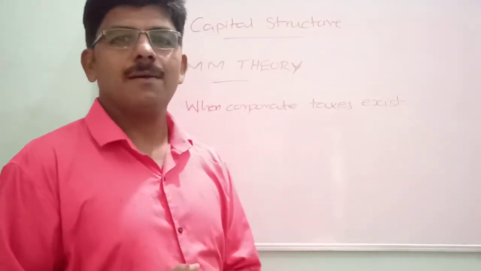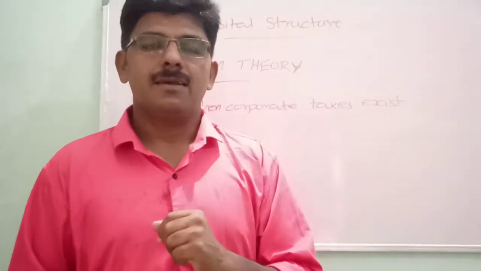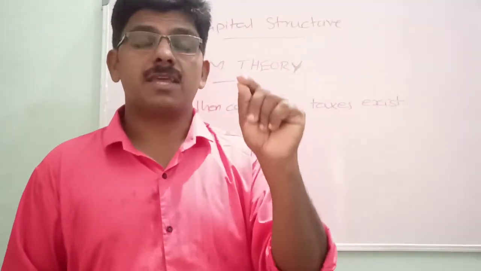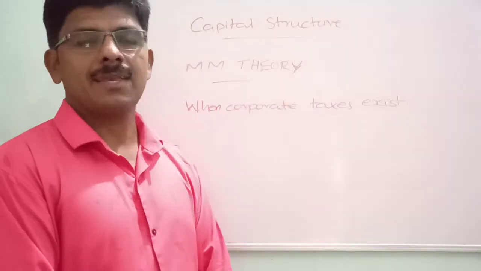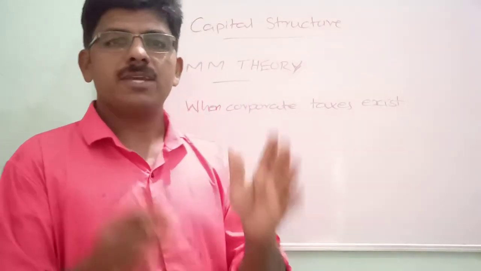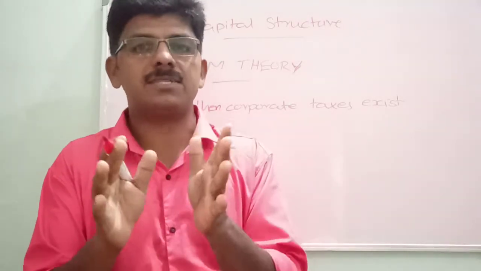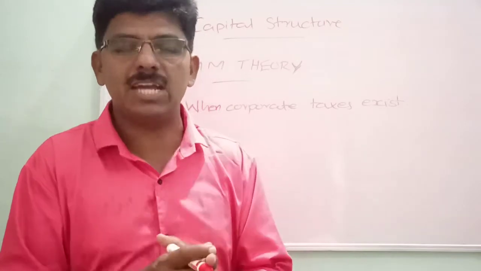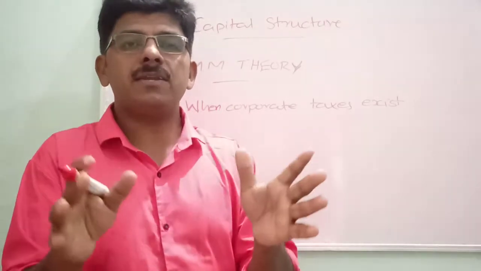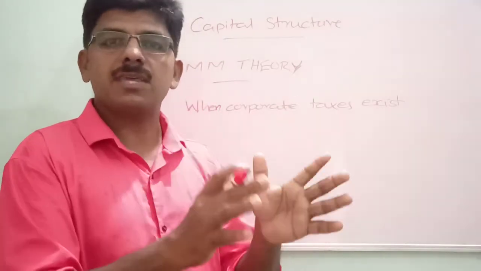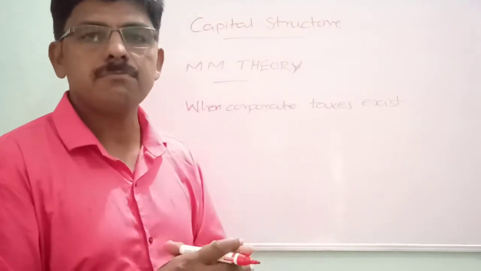Today's topic is Modigliani and Miller Theory Part 2. Yes, we have seen Modigliani and Miller Theory Part 1 when corporate taxes do not exist. Franco Modigliani and Merton Miller published their first paper during the year 1958 and they suggested that when corporate taxes do not exist, that theory proves very accurate.